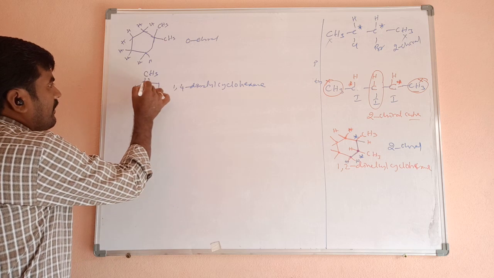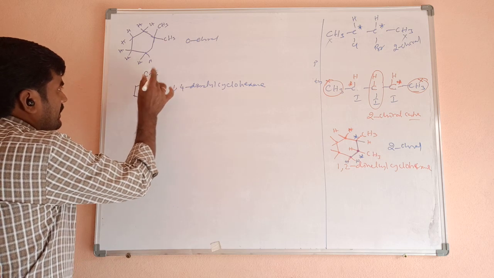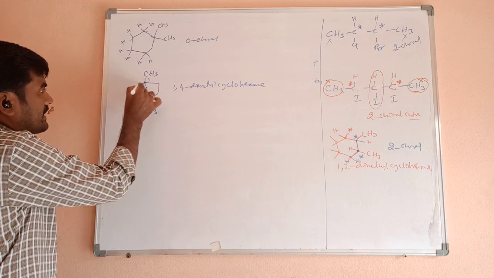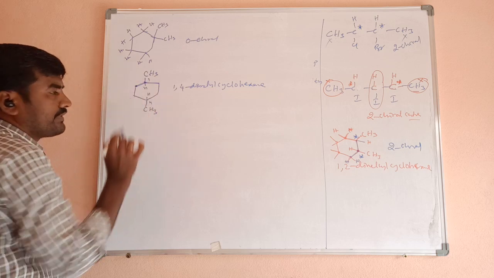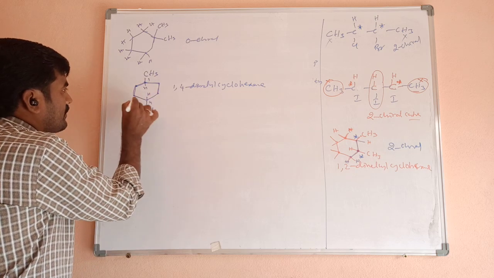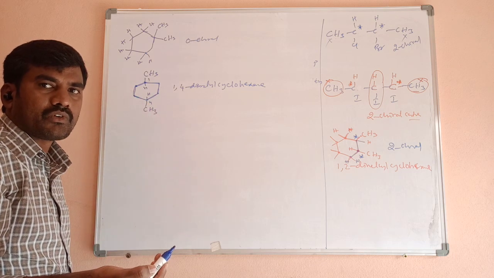Now check it. First carbon has CH3 and H. Two different groups are there initially. In this direction check CH2. In this group CH2. Here CH2. Here CH2, CH. Similar groups are there. So no chiral.